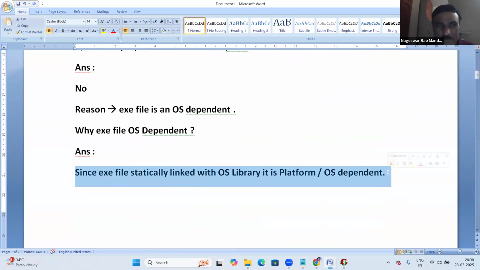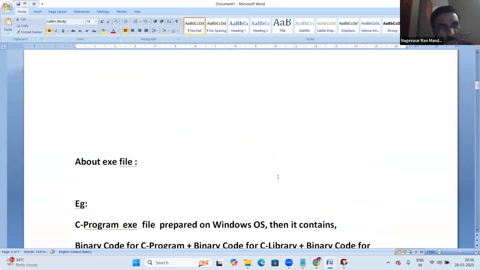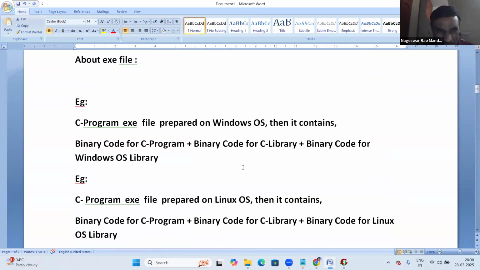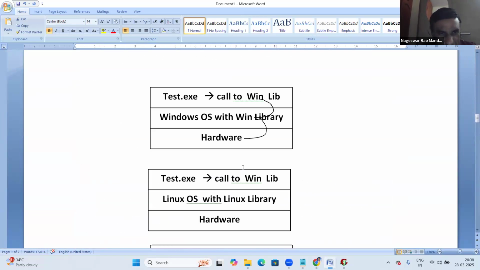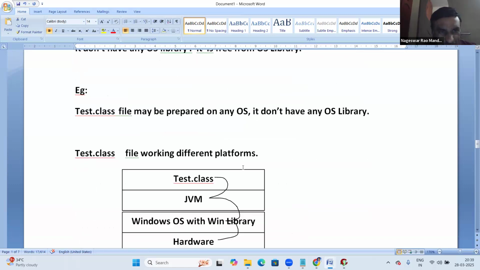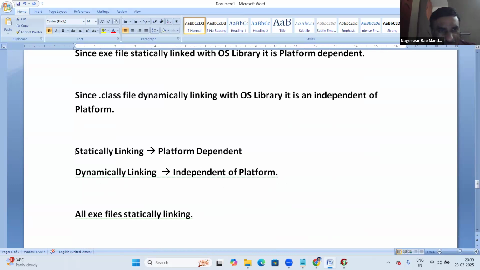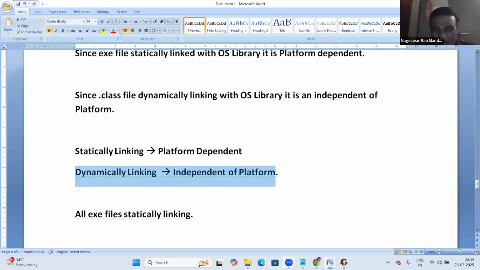How does a dot class file become platform independent? Since the dot class file is dynamically linked with the OS library by the JVM, it is platform independent. Wherever there is static linking, it is platform dependent. Dynamic linking is platform independent. I hope you understand, guys.